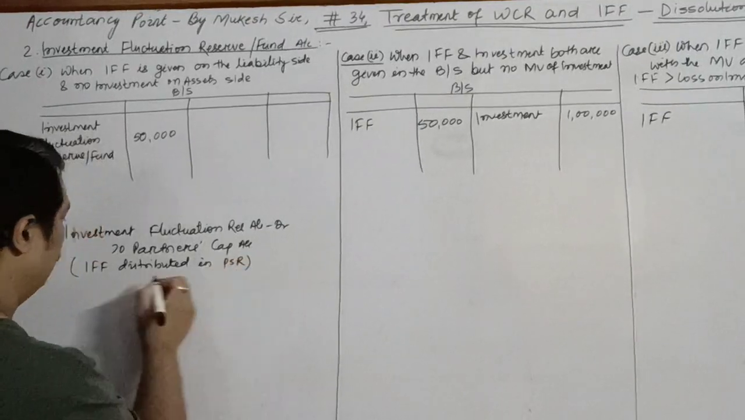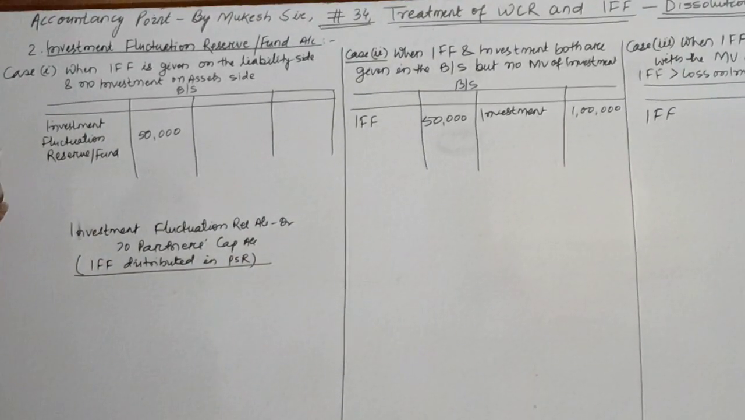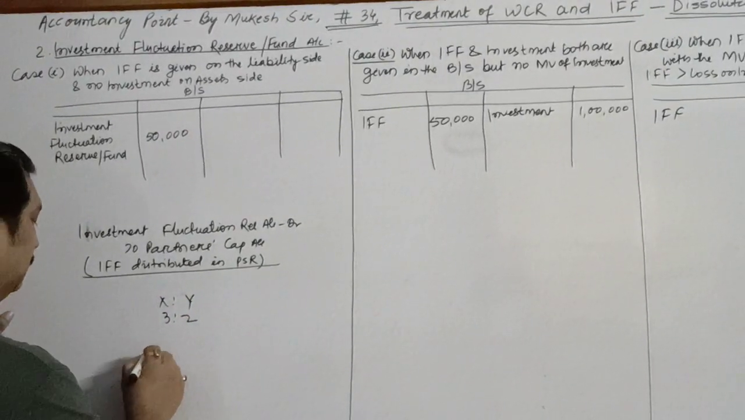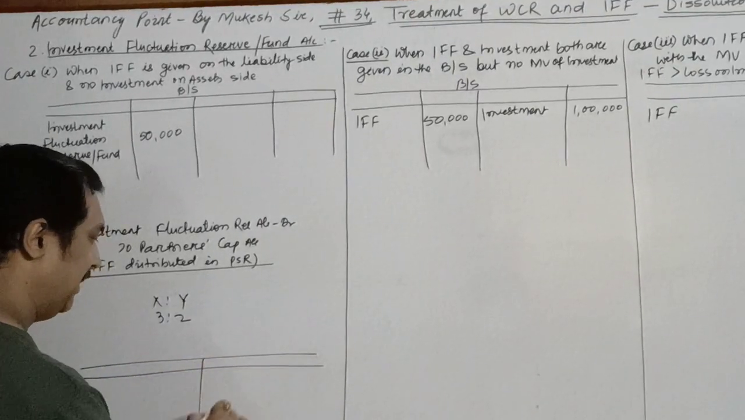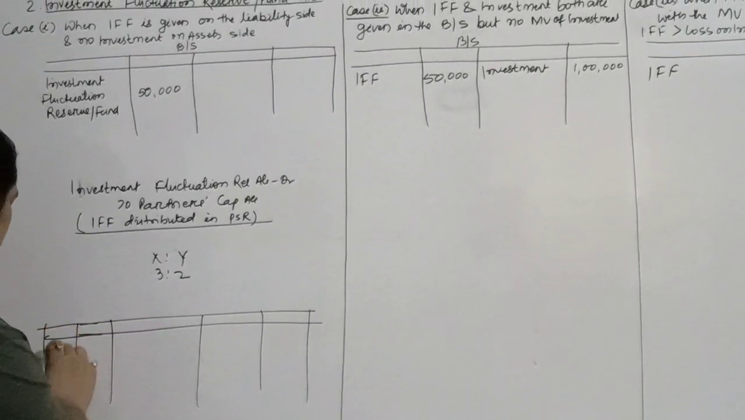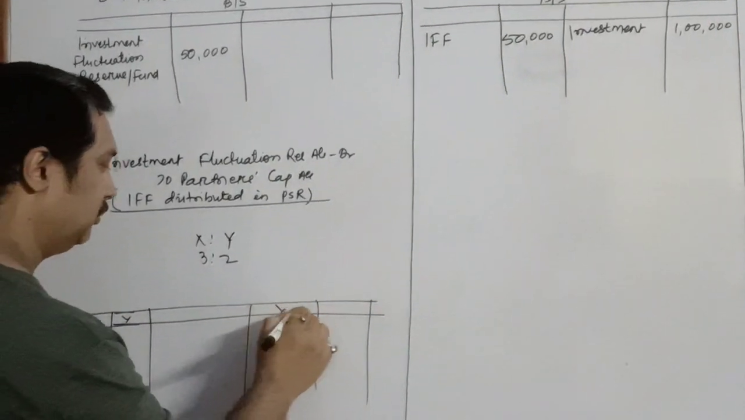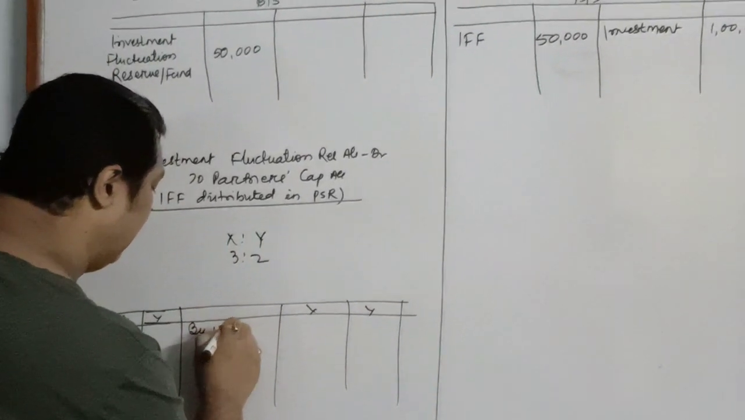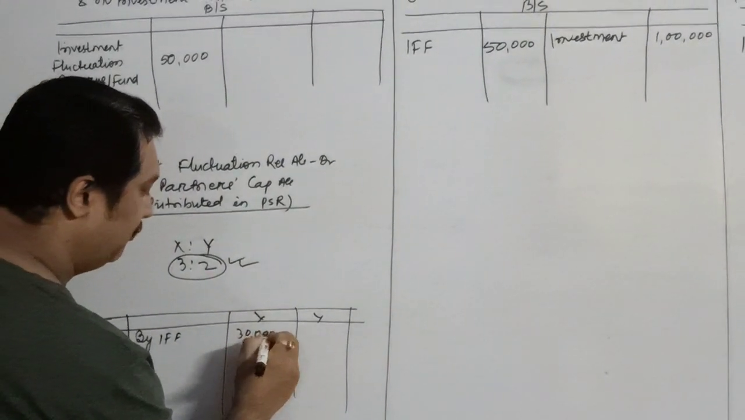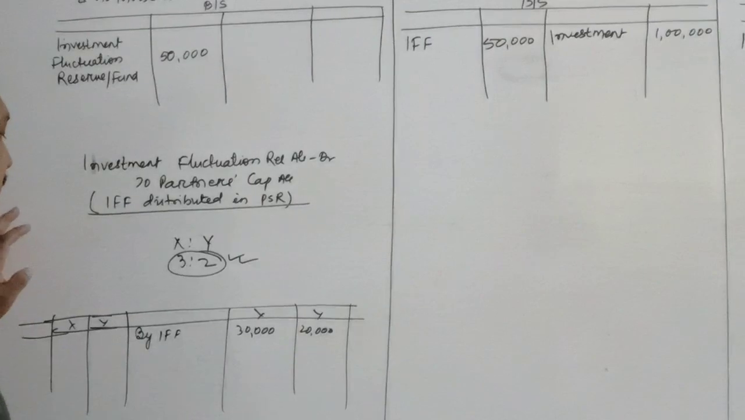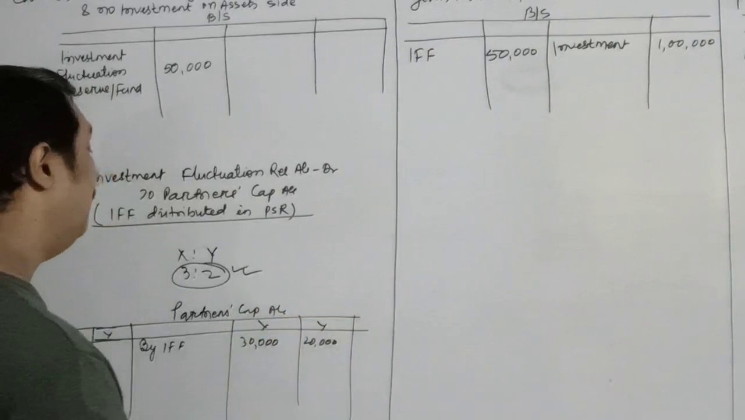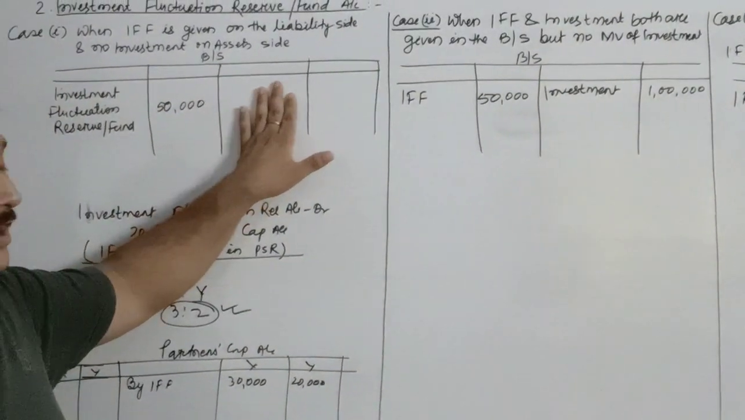in profit sharing ratio. Whatever the profit sharing ratio is, if there are two partners like X and Y and they share profits and losses in the ratio 3:2, then in the partners' capital account, on the credit side, X, Y, we'll just write IFF, distributed in the profit sharing ratio, so it will be 30,000 and rupees 20,000. So this is your partners' capital account. This will happen only when the IFF is given in the question and